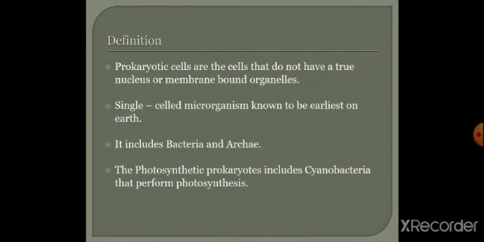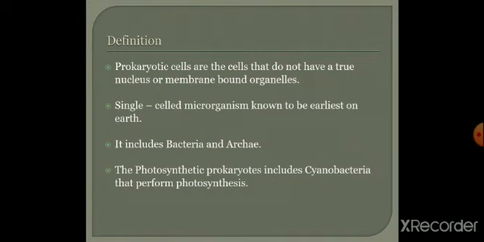Prokaryotic cells are the cells that do not have a true nucleus or membrane-bound organelles. Prokaryotic cells have a primitive nucleus, and the nucleus is not surrounded by a nuclear membrane, and membrane-bound organelles will not be there in the prokaryotes. Prokaryotic cells are underdeveloped. It's a single-celled microorganism known to be the earliest on earth.